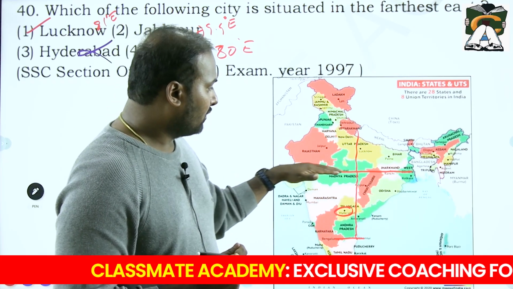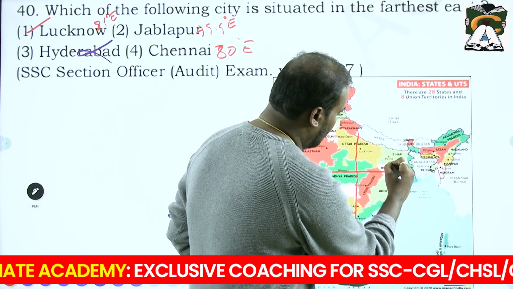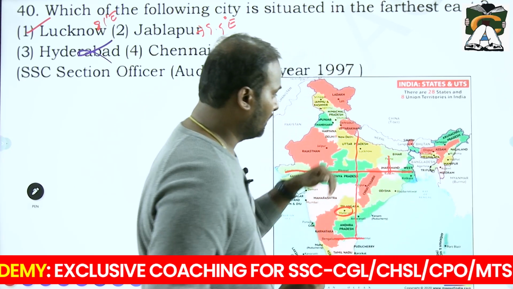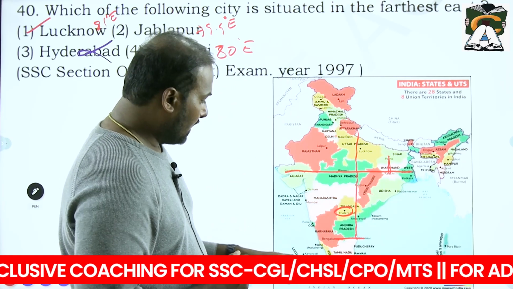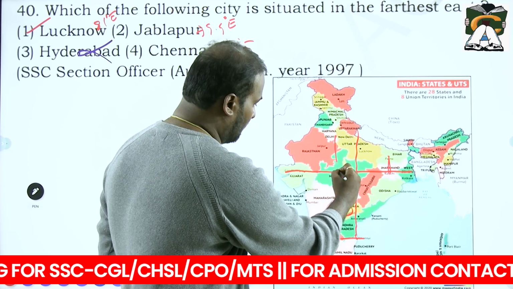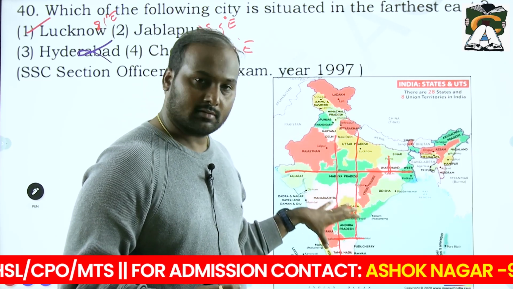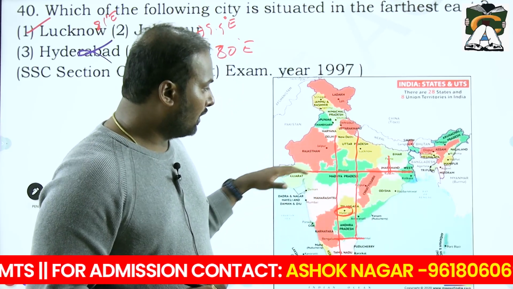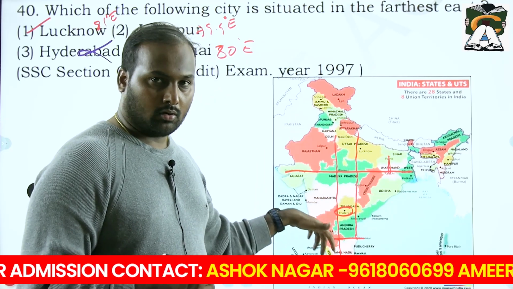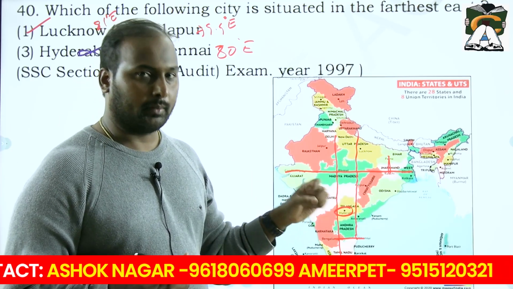Okay, so at least try to remember some of the states. For example, you can see here with respect to longitude, Patna and Ranchi are both very straight. And here also, Bhopal and Delhi, and Bangalore with respect to Thiruvananthapuram. So these are certain cities which fall either on the latitude or on the longitude. So try to remember only those cities. So by elimination, you can pick the answer.